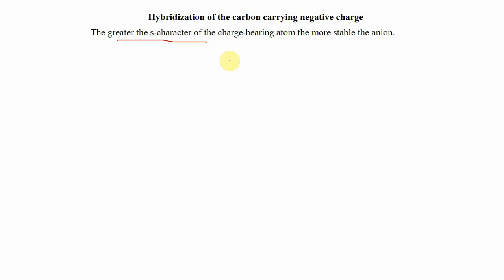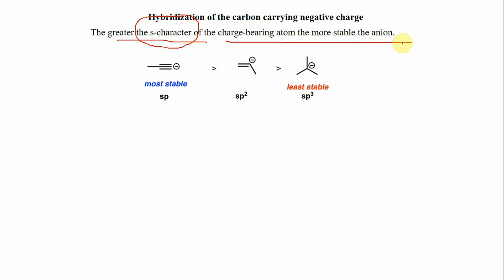If there is more electronegativity, it can easily hold the negative charge, so that will also stabilize this negative charge. So we can say the more s character in the hybridization of the atom that carries a negative charge, the more will be its stability. For example, if we look at this simple alkyl carbanion, vinyl carbanion and propargyl carbanion.